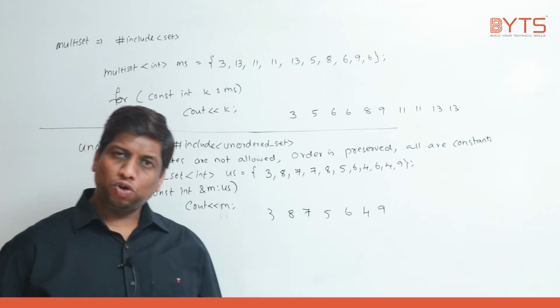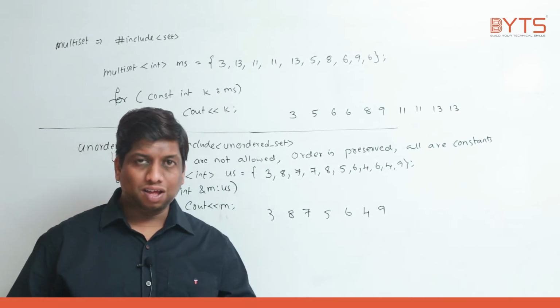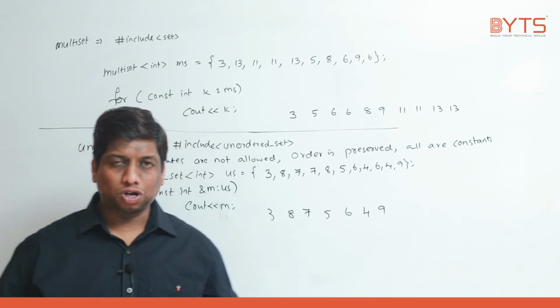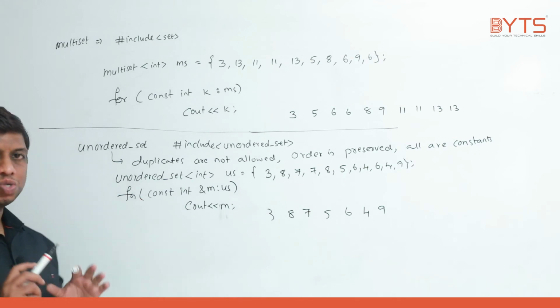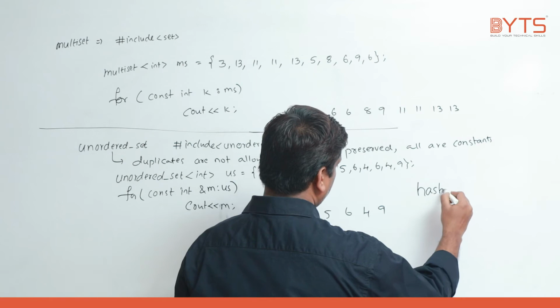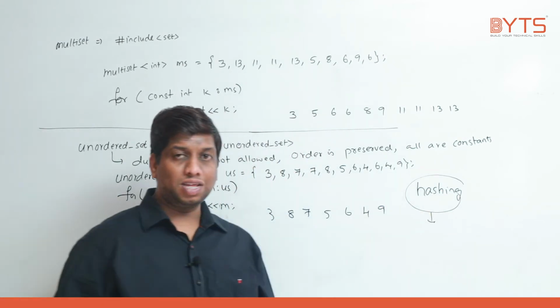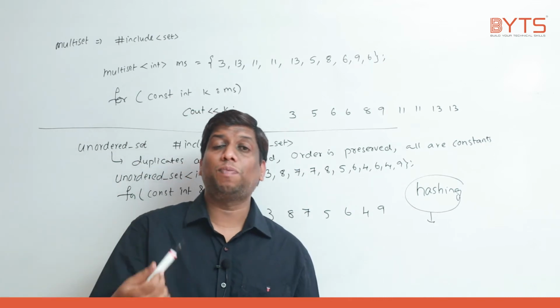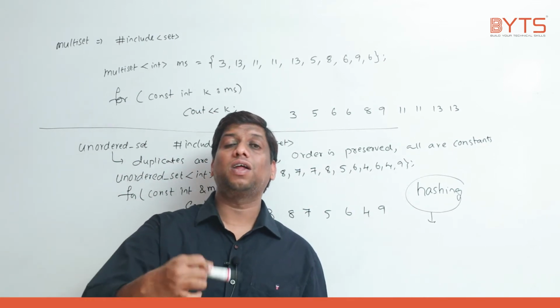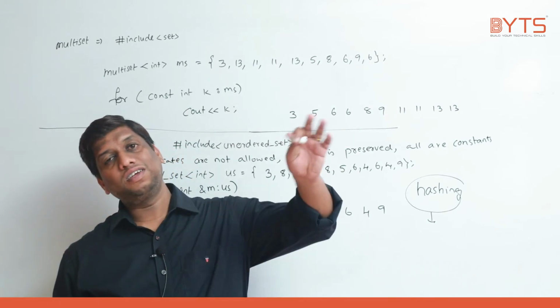So whenever you don't care about the order, we will use unordered set. Compared to set, unordered set is very fast. Whenever you want to go for hashing, at that time you can use unordered set. Why? Because hashing is always searching for a particular key, whether it is there or not. We don't really care whether the order is increasing or decreasing.